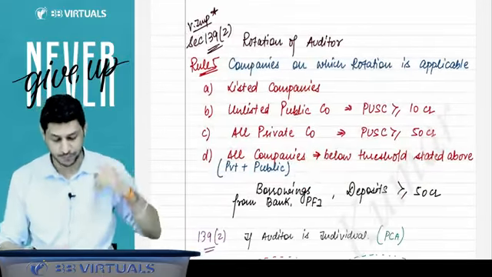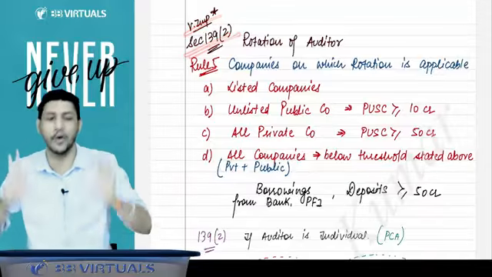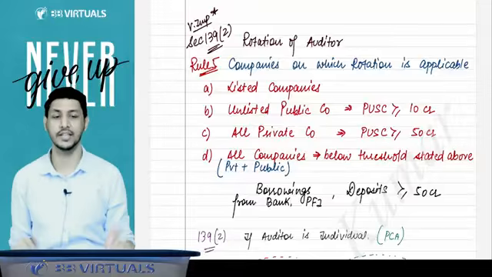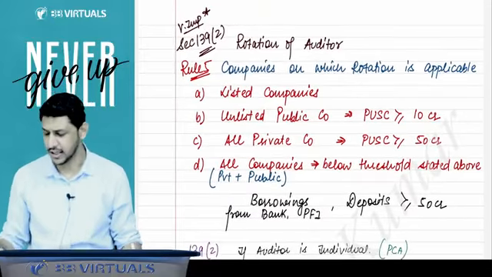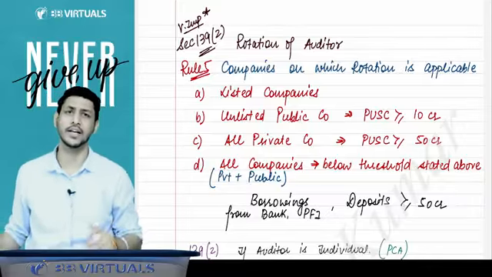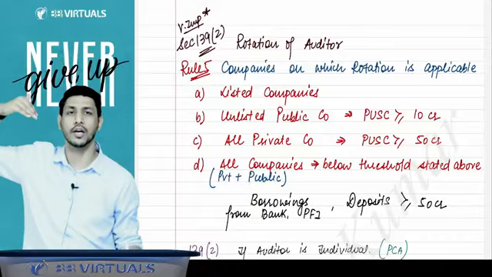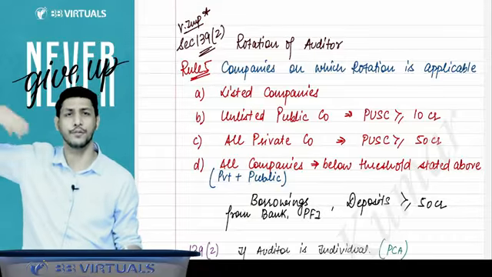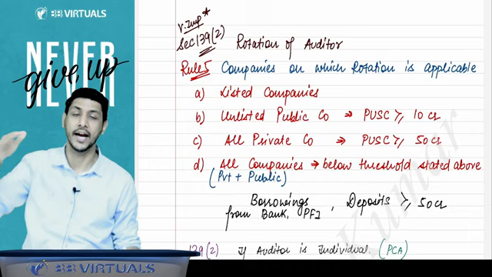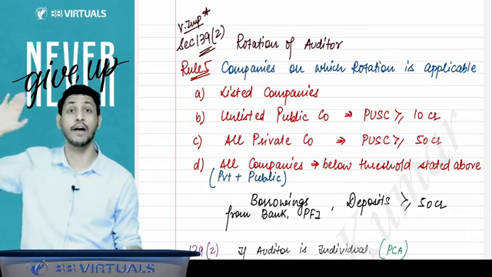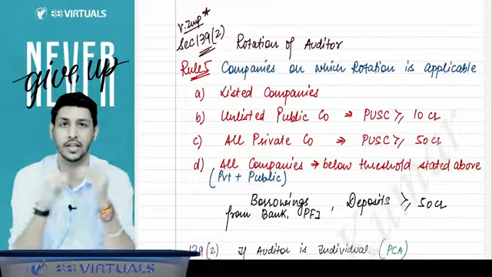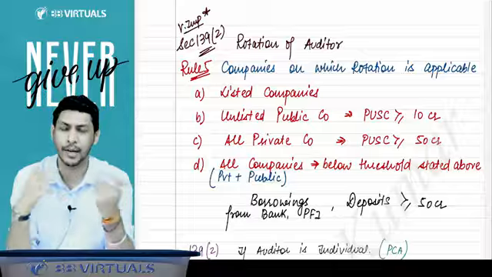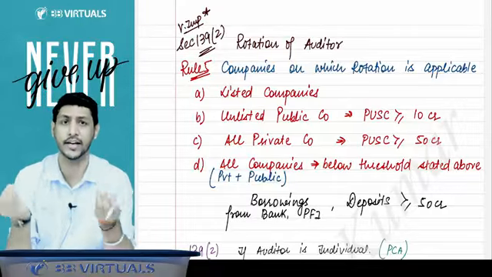I already told you. Now there is a very important section, that is 139 subsection 2, rotation of the auditor. This section came because there were some auditors who used to do the audit for a company for so many long years, like 15 years, 20 years, 25 years. And then they used to have familiarity relations with the company, and then they start doing manipulation in the company's accounts because they are very friendly and very much related to the directors of the company.